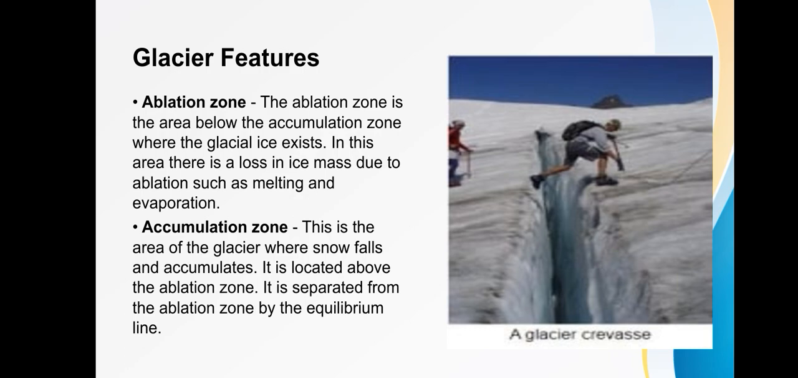Next, accumulation zone. This is the area of the glacier where snow falls and accumulates. It is located above the ablation zone. It is separated from the ablation zone by the equilibrium line. So on a glacier, the accumulation zone is the area above the firn line, where snowfall accumulates and exceeds the losses from ablation, such as melting, evaporation, and sublimation. So the annual equilibrium line separates the accumulation and the ablation zone annually.